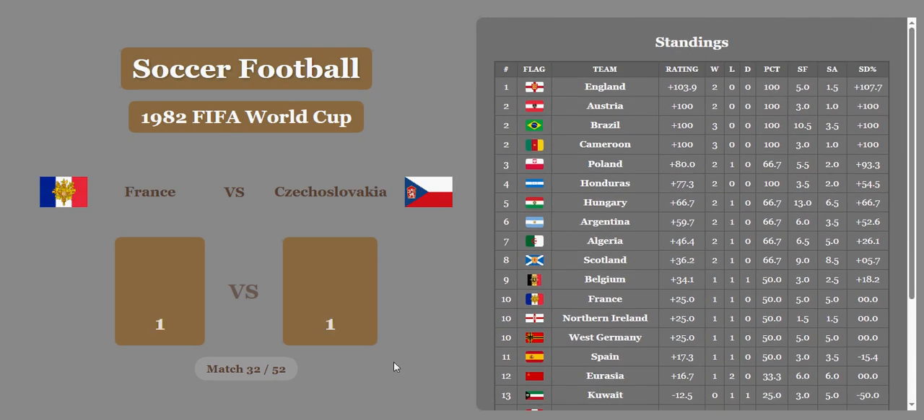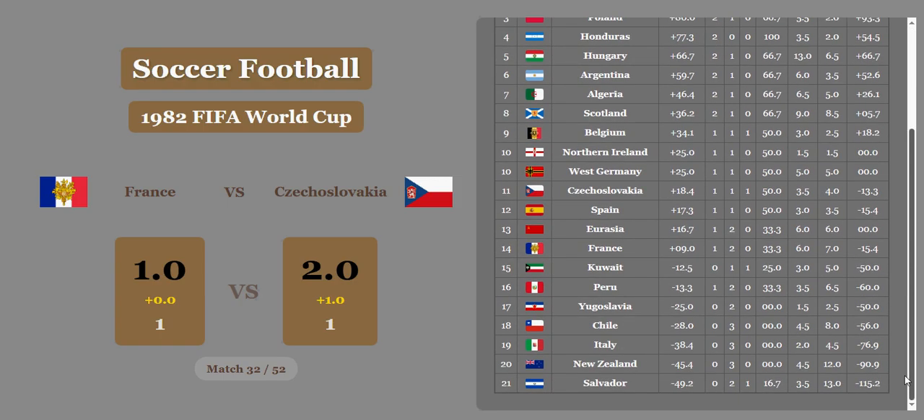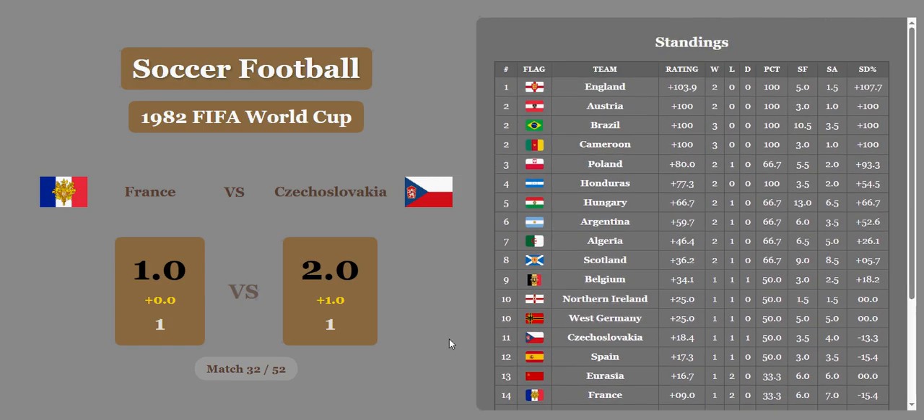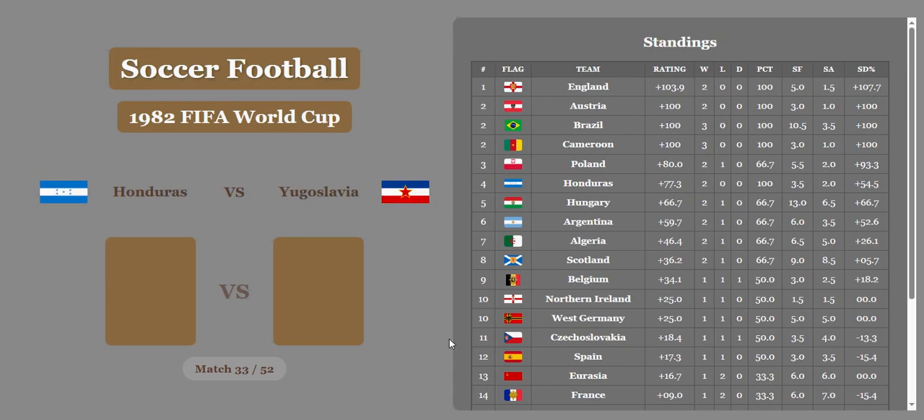France and Czechoslovakia, it's a draw. I think Czechoslovakia is going to take this on the economic difference. They do. Oh, they get a whole goal in fact. So they now move up to a respectable position, 11th. France falls to 14th. England still maintaining first with 2 wins, no losses, and a huge rating of 103.9.